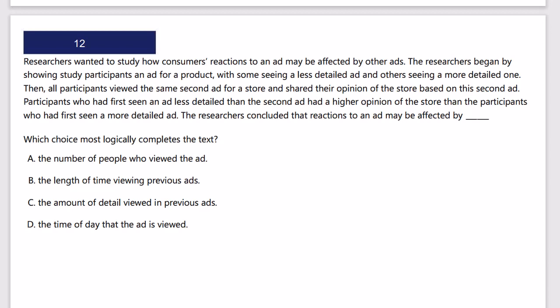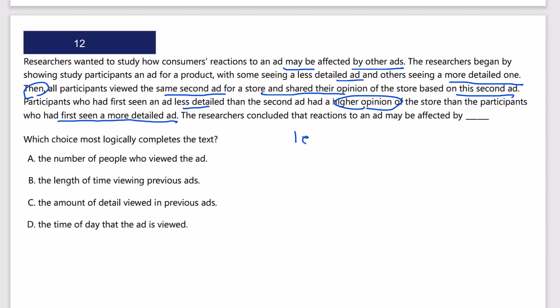Researchers wanted to study how consumers' reactions to an ad may be affected by other ads. The researchers began by showing study participants an ad for a product, with some seeing a less detailed ad and others seeing a more detailed one. Then, all participants viewed the same second ad for a store and shared their opinion of the store based on this second ad. Participants who had first seen an ad less detailed than the second ad had a higher opinion of the store than the participants who had first seen a more detailed ad.